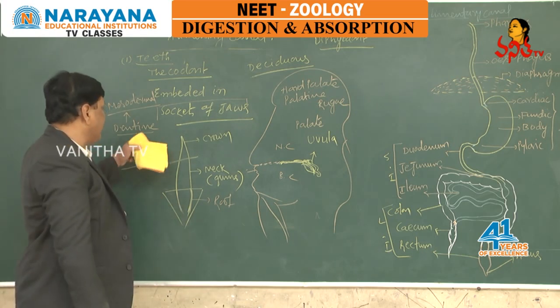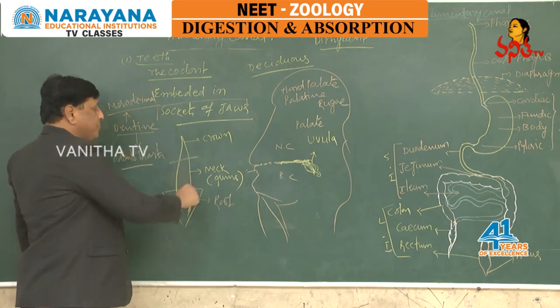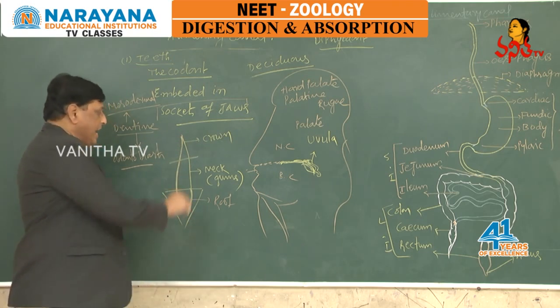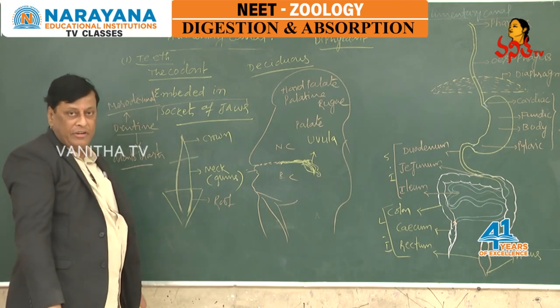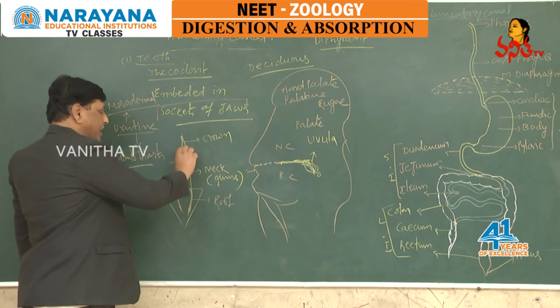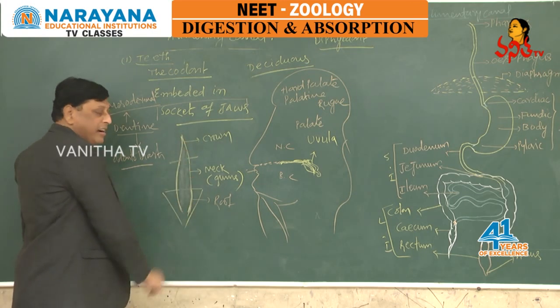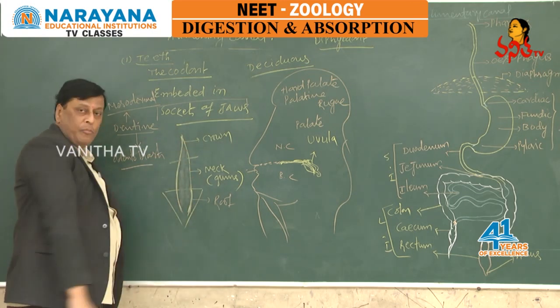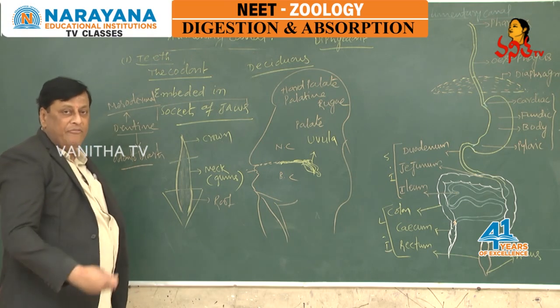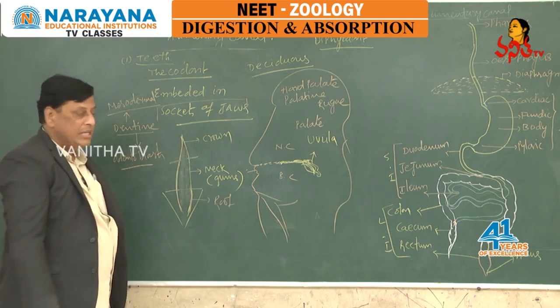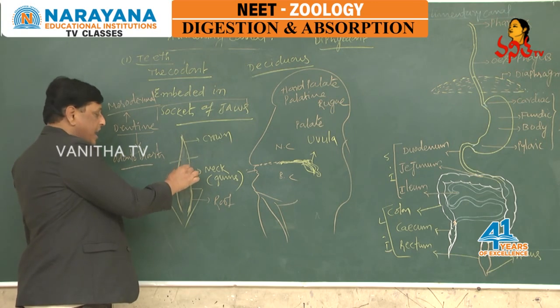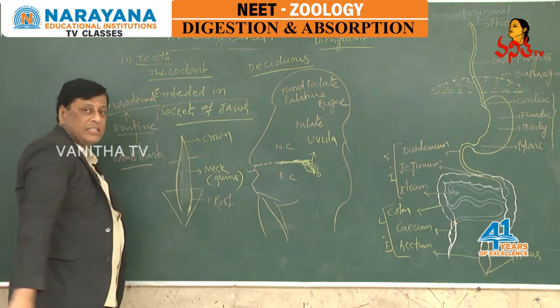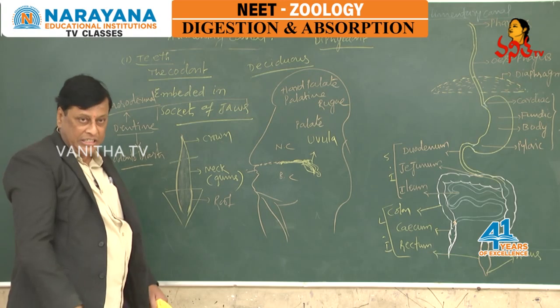Inside the tooth, there is a cavity called the pulp cavity. This pulp cavity is filled with pulp, which is provided with odontoblasts, nerve fibers, lymph capillaries and blood capillaries.